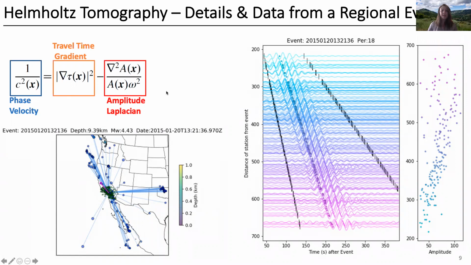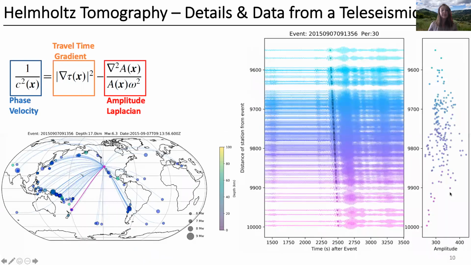Here we show the record section of the ZZ component bandpassed around 18-second period centered around the Rayleigh wave arrival from a regional magnitude 4.43 event. We show the seismograms, FTAN picks for the phase velocity at this period after 2-pi jump correction, and corresponding amplitude measurements. Here we show a similar record section, but for a magnitude 6.3 teleseismic event that passed around 30 seconds.